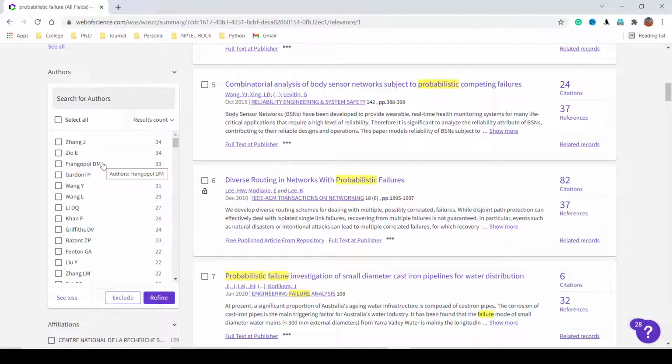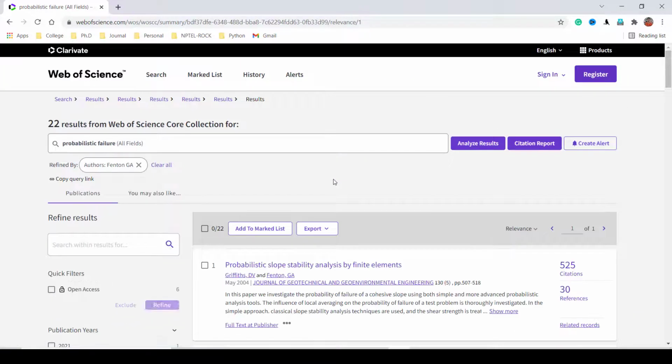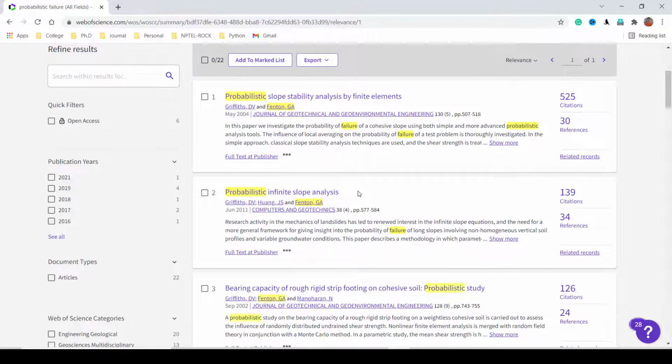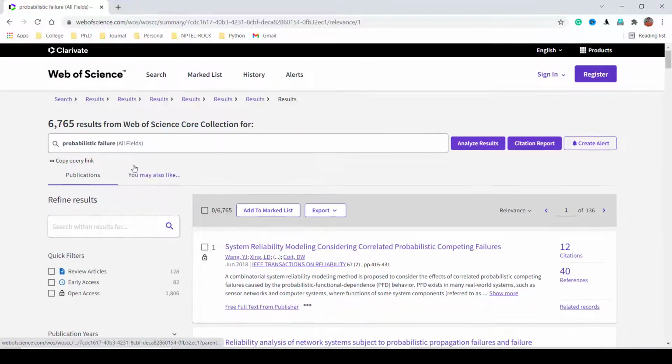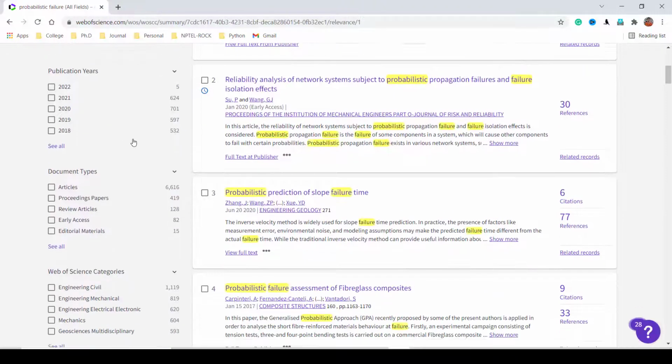Whether it is in the mechanical department or any other department, these are the keywords the authors are using. So there are a lot of authors. If you wish to select, let us select this author, and you can see the papers which the authors published.